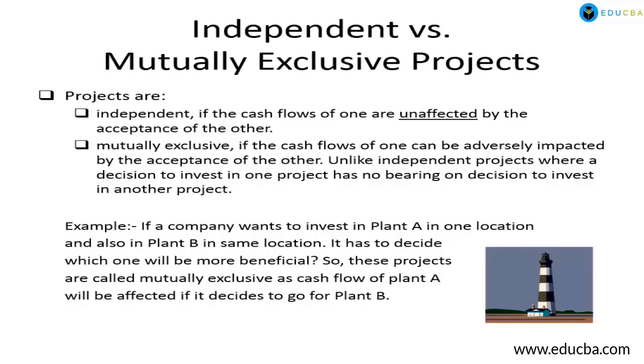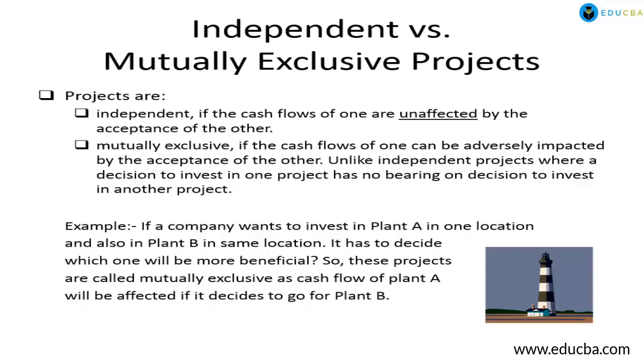Independent means a company is investing in so and so product, or a company is investing in a new plant and machinery. On the other hand, mutually exclusive means there are two proposals of new product line.